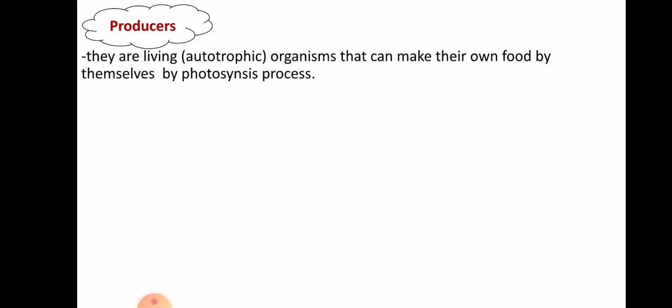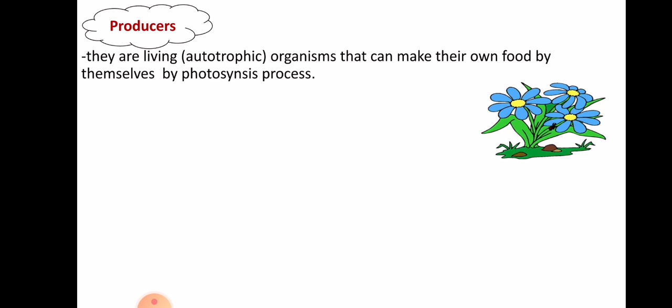Plants make their own food by the photosynthesis process, as we discussed in the last session. So they are a type of producers. Okay, so all types of plants and algae that make their own food are called producers.